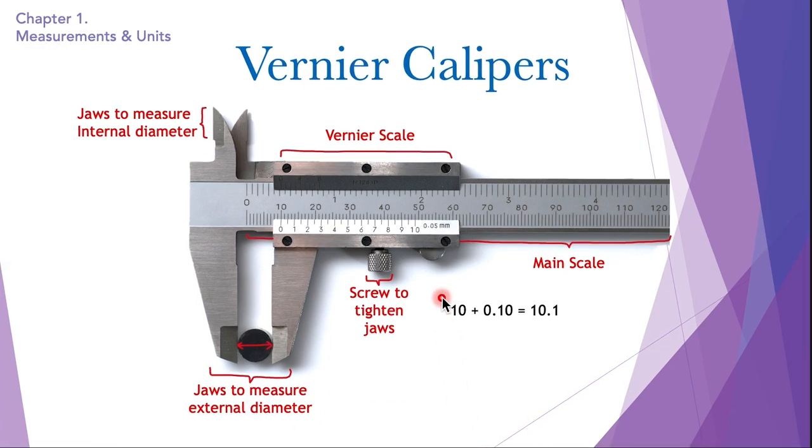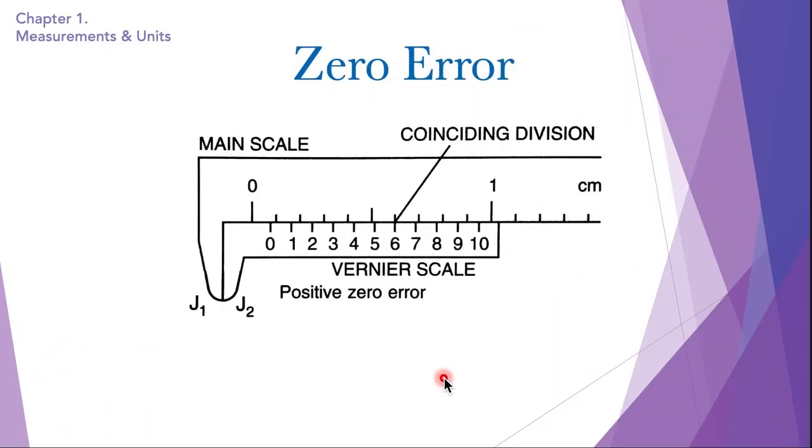So now let's go ahead and find out what the zero error is in the vernier calipers. A zero error is basically when, even when the vernier calipers jaws are closed, it shows a reading. If it shows a reading, this means that the vernier calipers has an error. For example, this vernier calipers' jaws are tightly closed together and there is no object in between, but it still shows a reading over here. And this reading is basically the zero error. Now, how do we read the zero error?